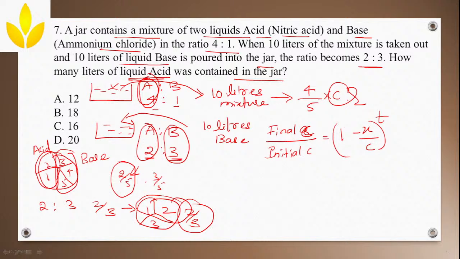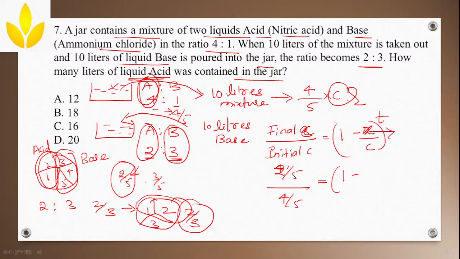2 by 5. Now initial was 4 by 5, so we'll substitute here. Final was 2 by 5, divided by initial, which is 4 by 5, equals 1 minus. Now what do you substitute in place of x?